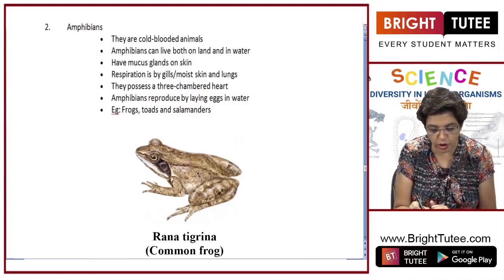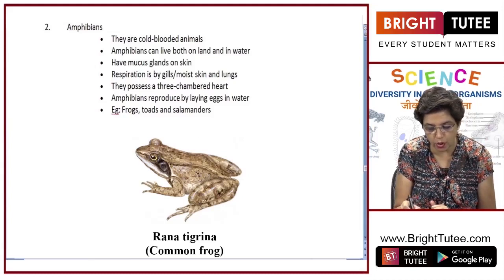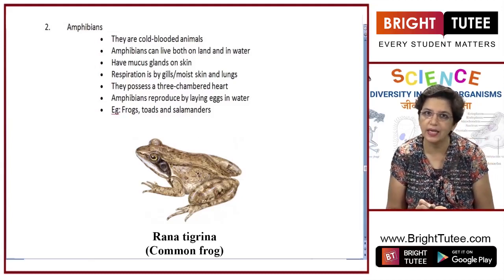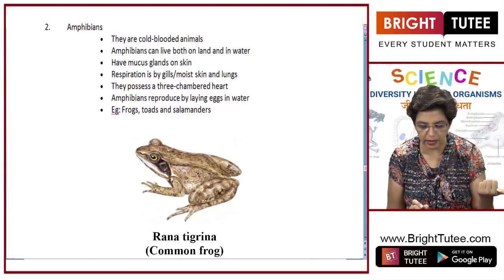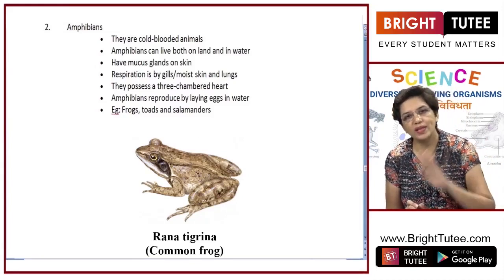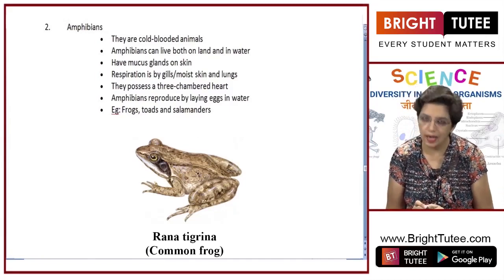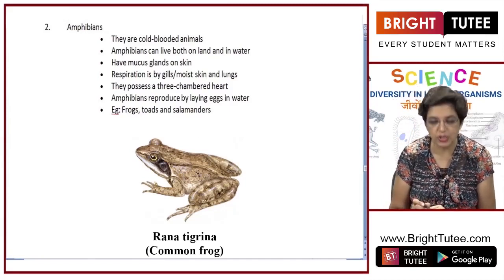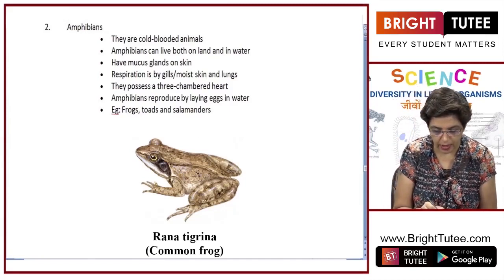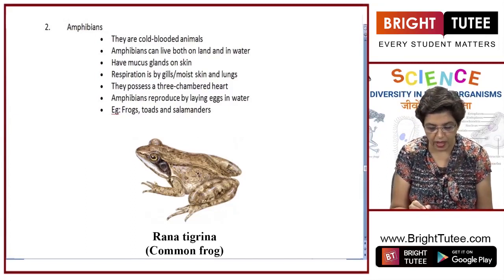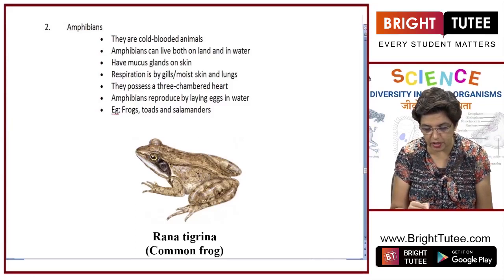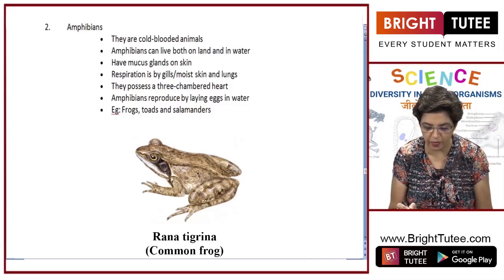Then respiration is either by gills or the moist skin, and by lungs. So, when they are inside the water, they breathe through either gills or the moist skin. When they are on the land, they breathe through lungs. Next, they possess a 3-chambered heart. Amphibians reproduce by laying eggs in water. So, frogs, toads, salamanders, they all belong to this amphibian class.